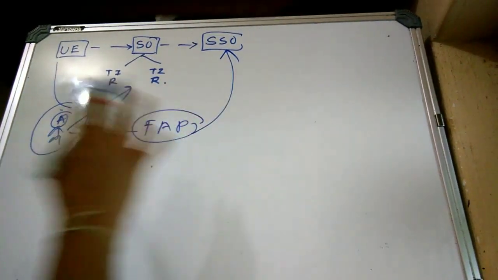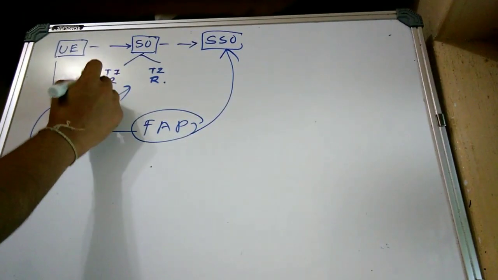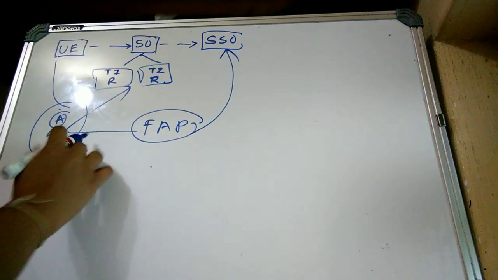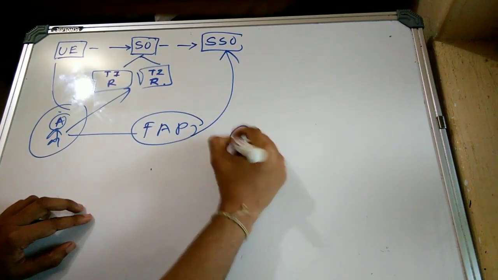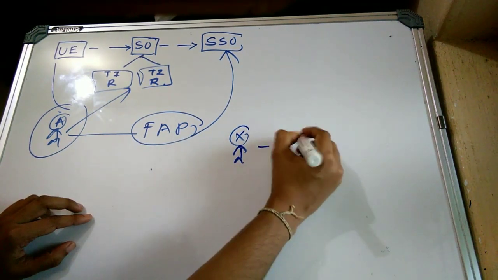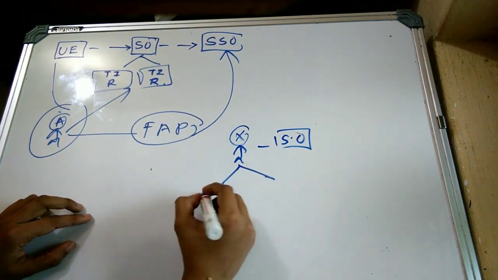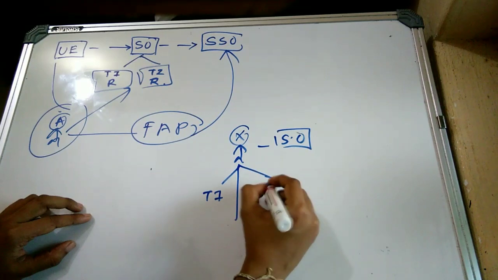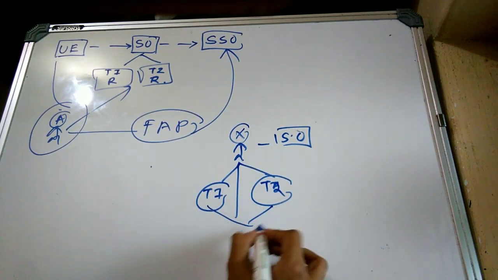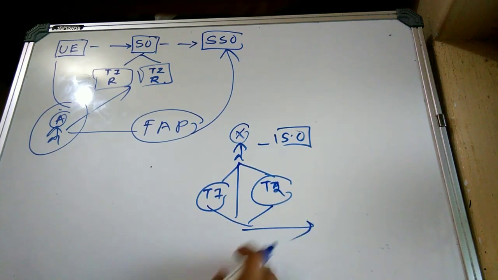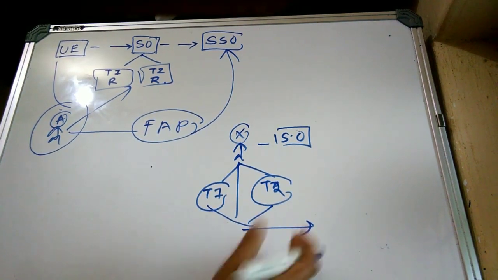This is the question. In that case, we have to check the type 1 report or type 2 report which has been issued by the auditor of the service organization. Suppose X is the auditor of the service organization and they are issuing a type 1 or type 2 report. In the type 1 or type 2 report, what have they included?